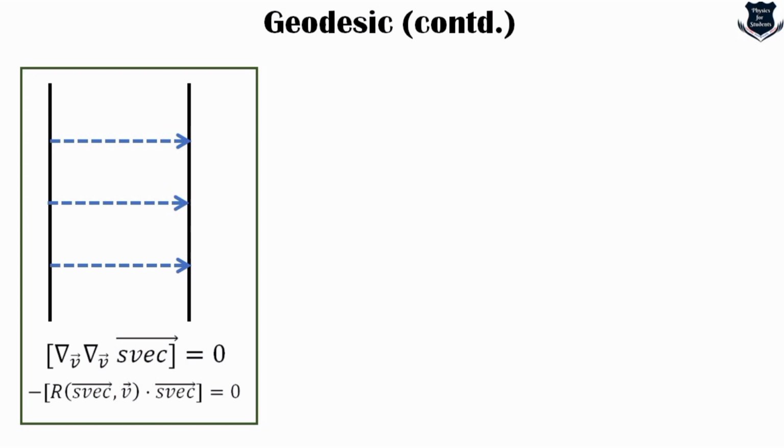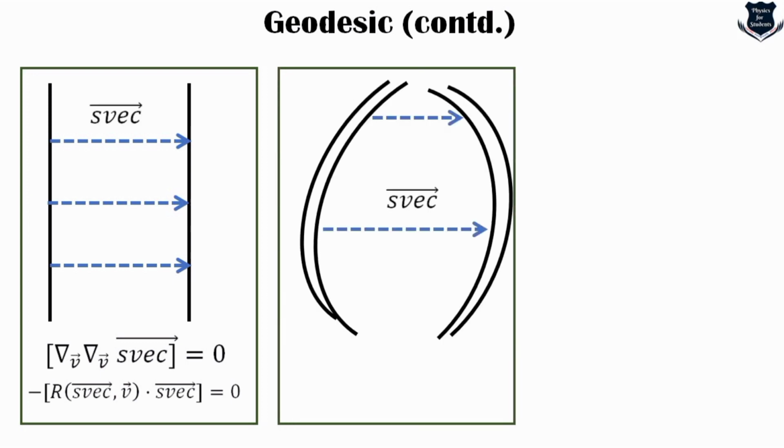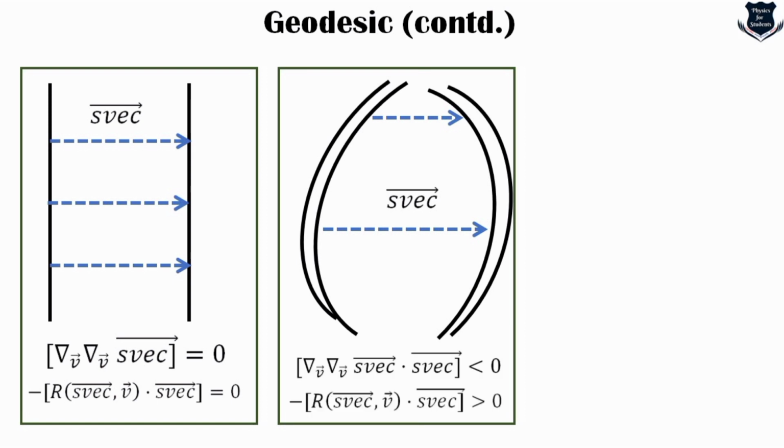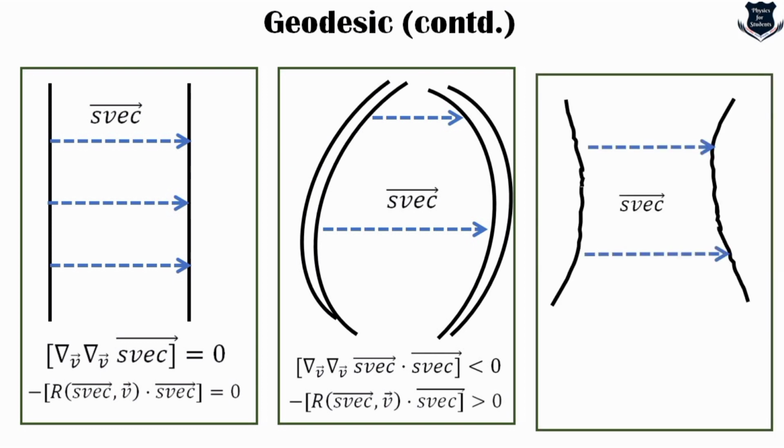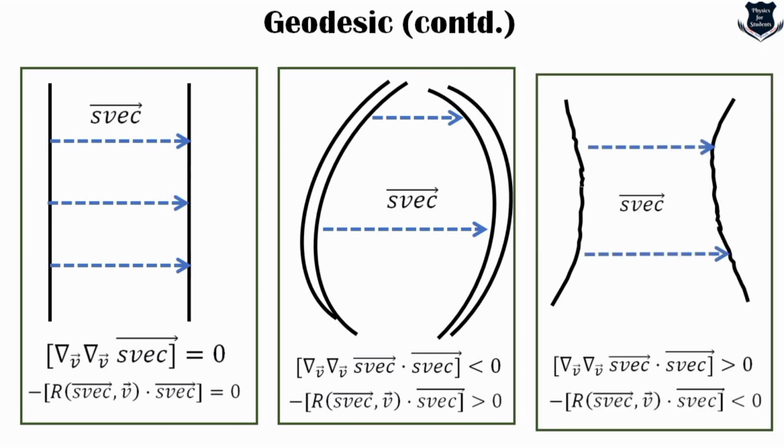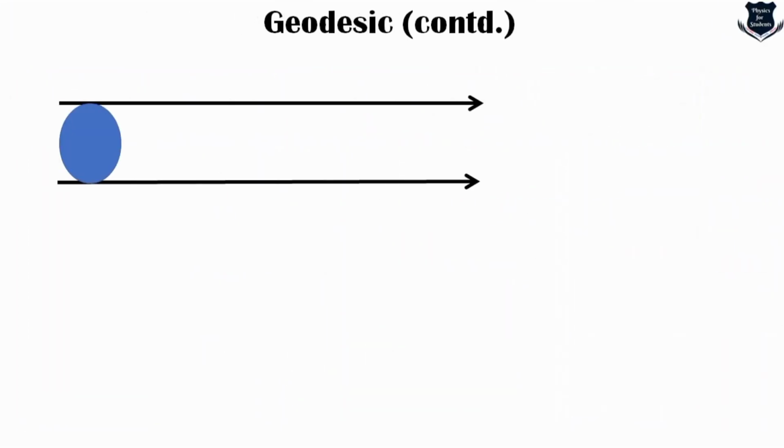But just remember that when things are parallel, the geodesics are parallel, it is 0. You can have this kind of geodesic which are converging, so you get a kind of positive curvature, and when it is separating, you get a kind of negative curvature, less than 0. You can also think of geodesics something like this.